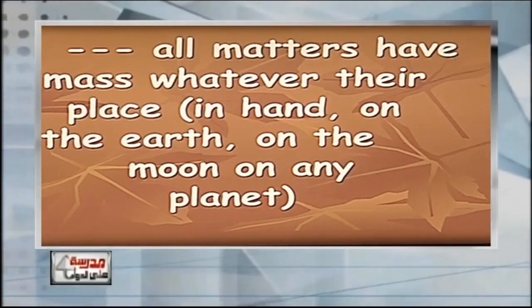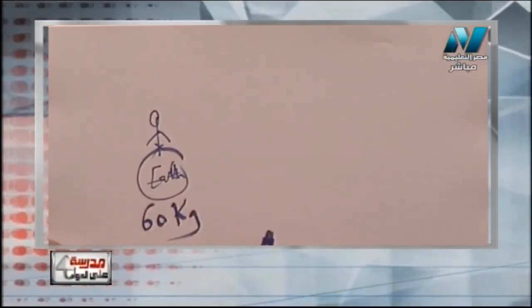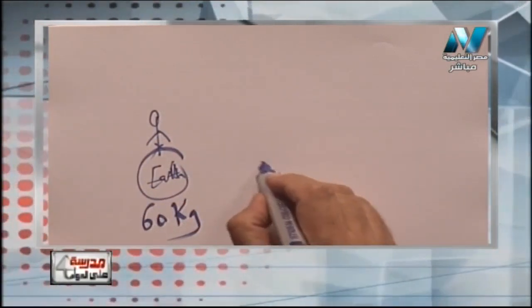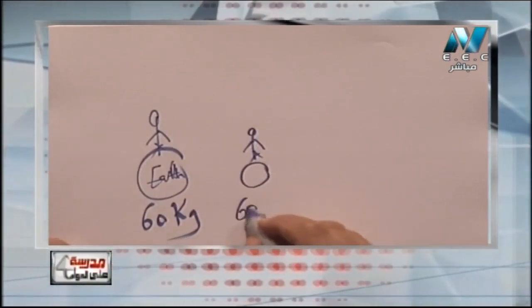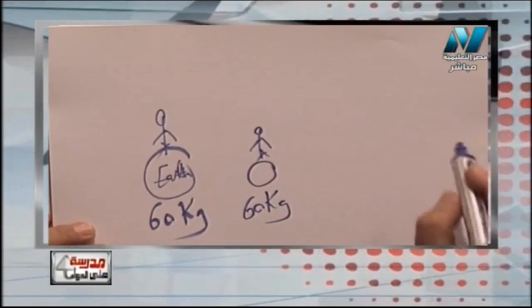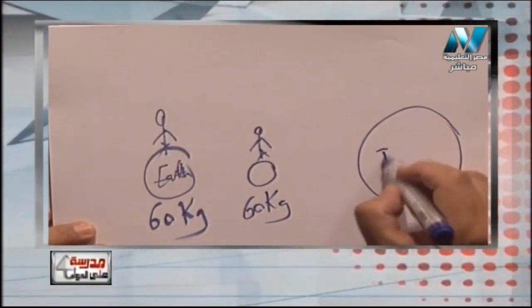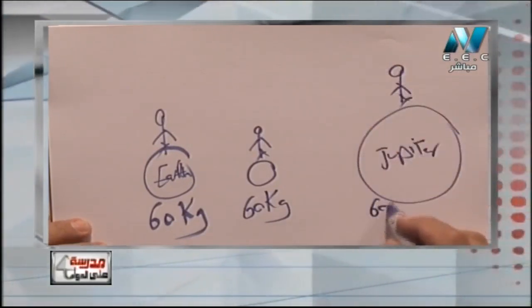Imagine that, let me explain it in detail please. Imagine that there is some person on the earth. This is earth, okay? Some person on the earth. This person has a mass of 6 kilograms, for example. If this person moves to the moon, or travels to the moon, he will have a mass also of 6 kilograms. If this person traveled to Jupiter, the biggest planet as we know, the same person will have a mass of 6 kilograms.